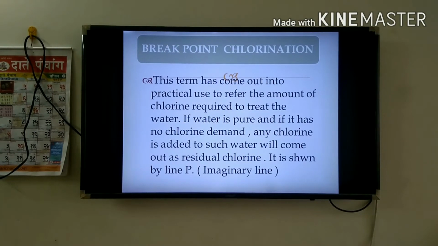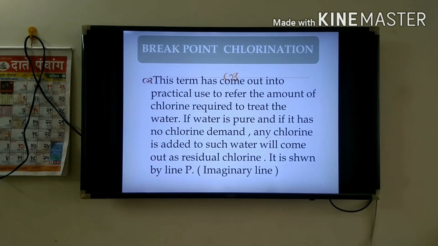Again, to repeat, breakpoint chlorination. This term has come into practical use to refer to the amount of chlorine required to treat the water. That means how much chlorine is required to treat the water. If water is pure and has no chlorine demand, any chlorine added to such water will come out as residual chlorine.